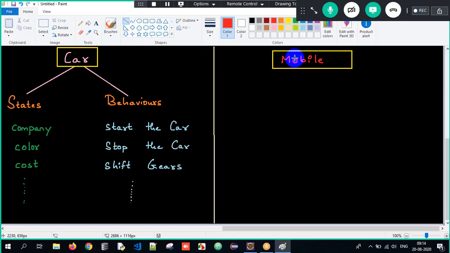When we consider mobile as an object, will it have properties here? Definitely it will have certain properties, and those properties are majorly classified into two types, that is states and behaviors.